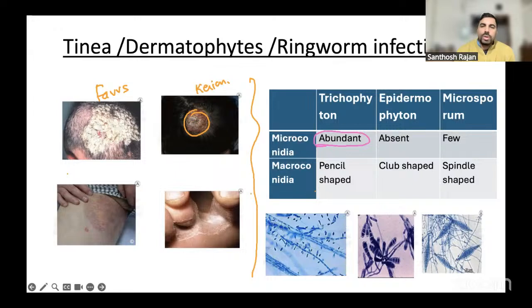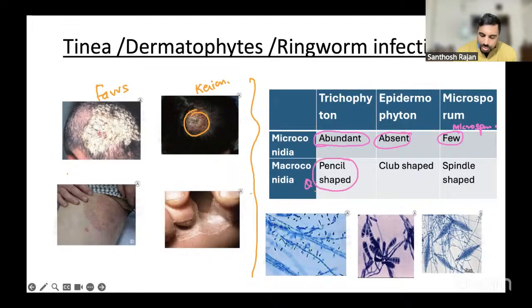The microconidia will be abundant in epidermophyton too, and in microsporum they will be very, very few. The last one is microsporum, where they will be few. Macroconidia are very important, you have to know them, it is a very important question that is asked.